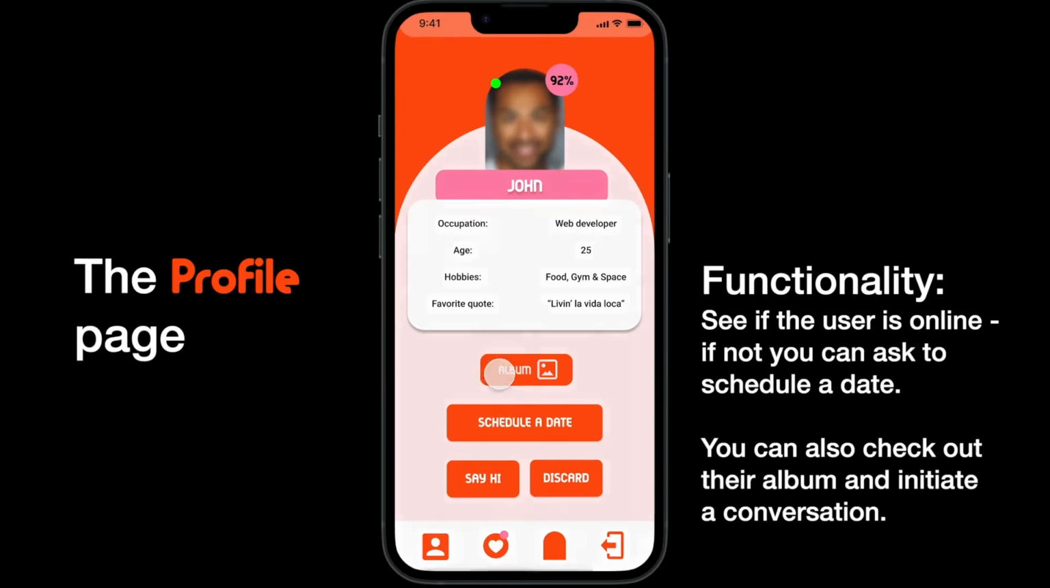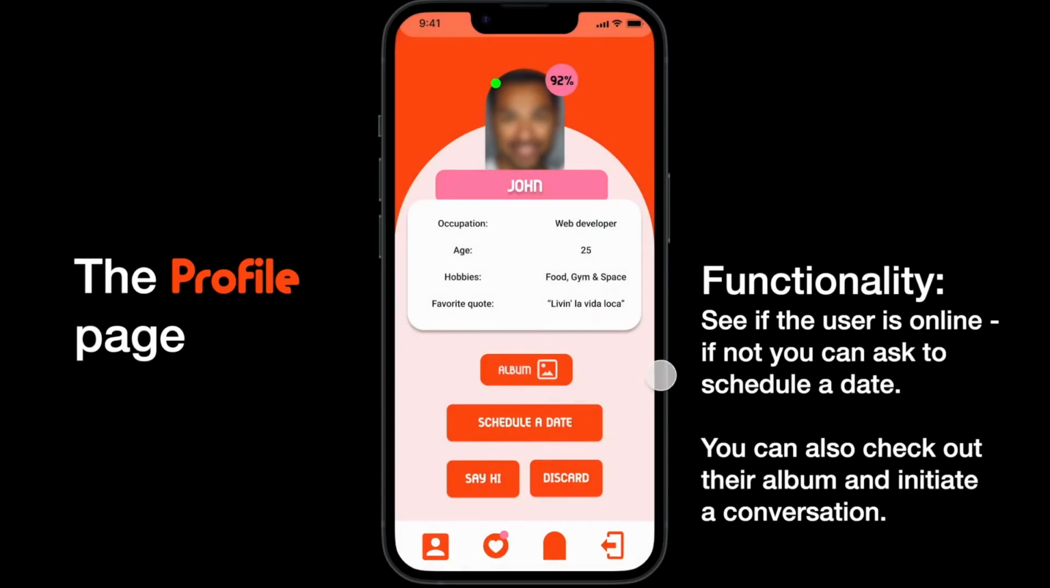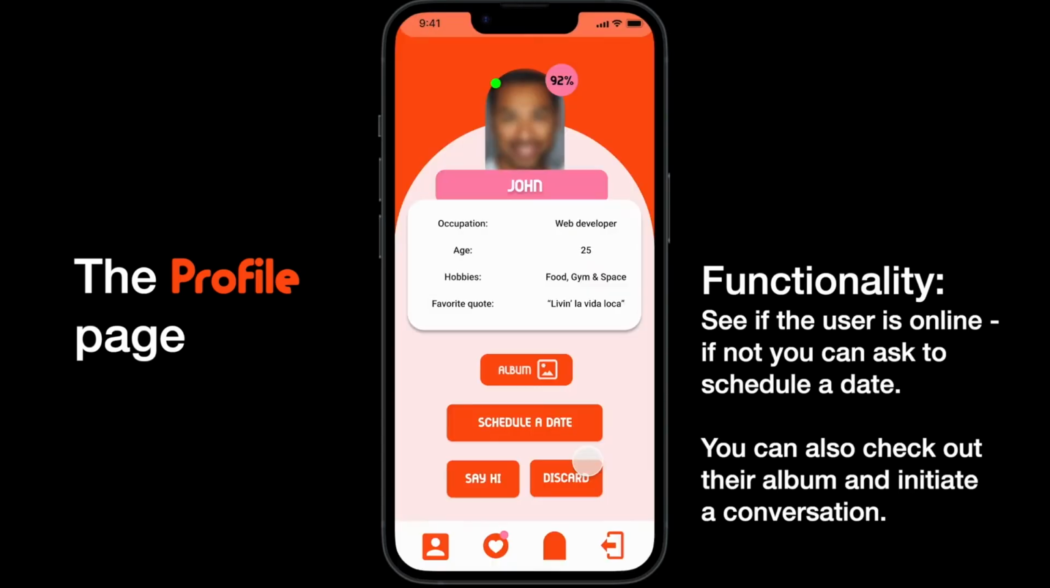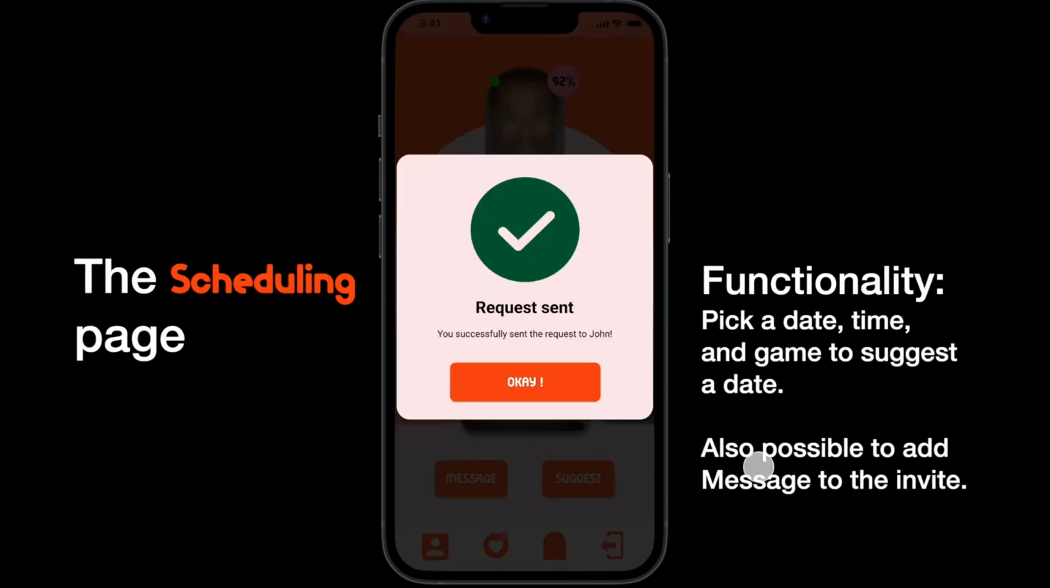The user can see the match's profile and their gallery, which represents the personality. The user can start a conversation with them. If the match is not online, there is a cool option to suggest to them a date, time, and game to play. A pop-up appears if the time is set successfully.